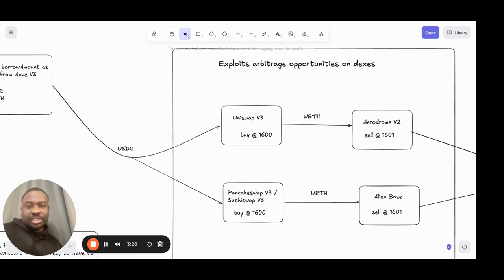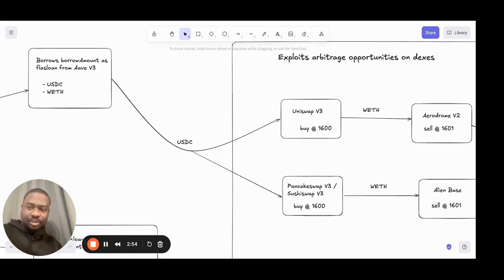So, and imagine if you're also able to buy as much as 10, 20 ETH, and in that case, you would have made 20 USDC. And you can do this as many times as possible as long as this arbitrage opportunity exists on chain. So the good thing about this opportunity is you also don't have to have this much money. In fact, you don't have to use your money to take advantage of this opportunity.